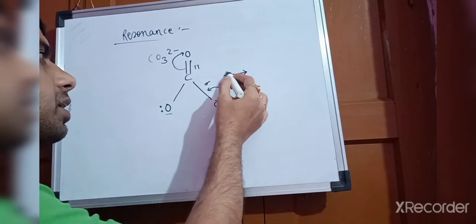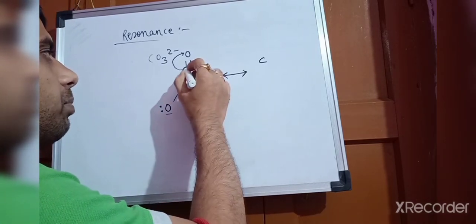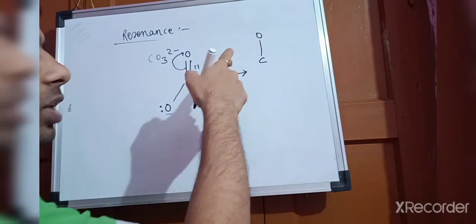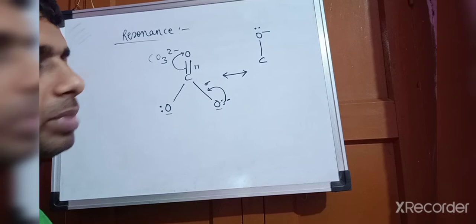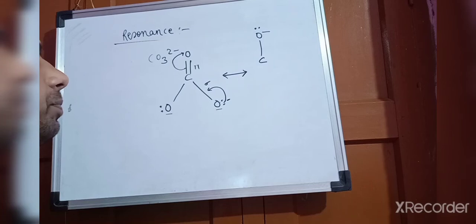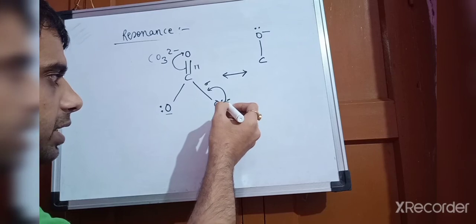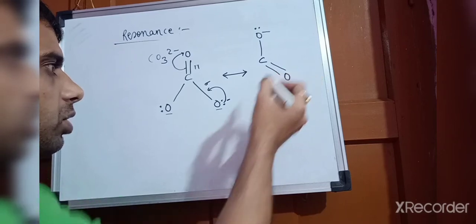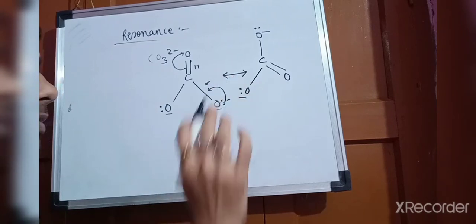The second structure of the resonance would be what? C. Now this one bond has broken and it has gone here. So what will you write? O. Now only one bond would be there, so O would be there with negative, then 2 electrons would be there. It has taken the electron from here to here, so gaining the electron, a negative charge would be there, and this electron is coming here in between carbon and oxygen, so it will carry double bond O. And then this one is single bond O negative. One structure you have understood.